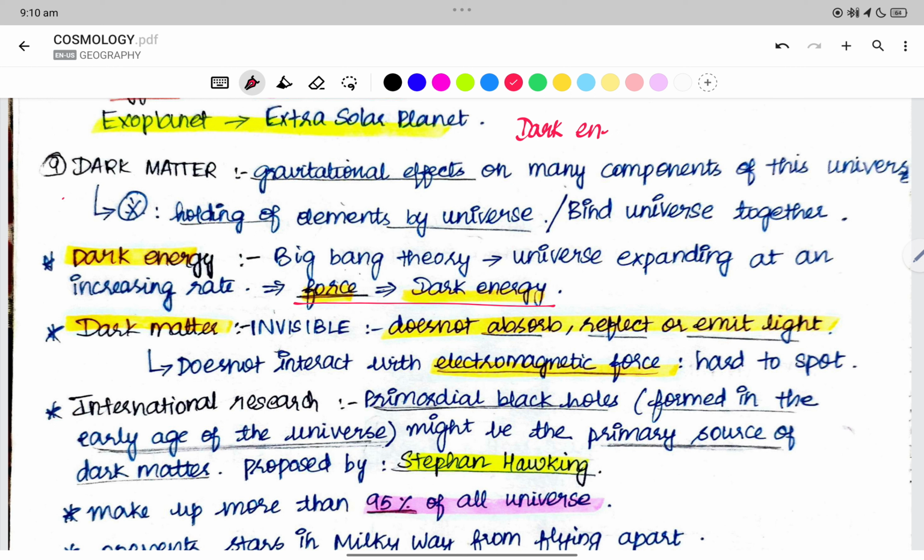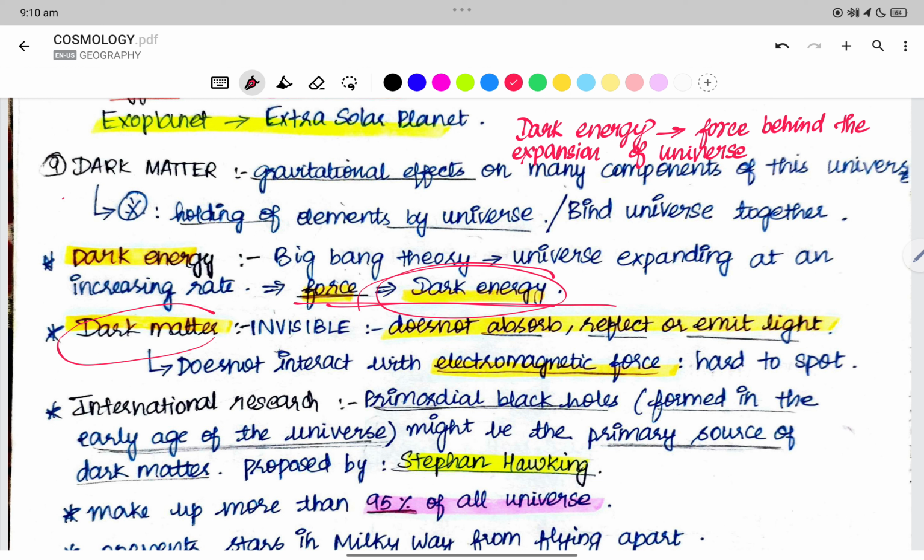So dark energy is nothing but the force behind the expansion of the universe. Now we are facing the expansion, right? Expansion of the universe is what we call dark energy.